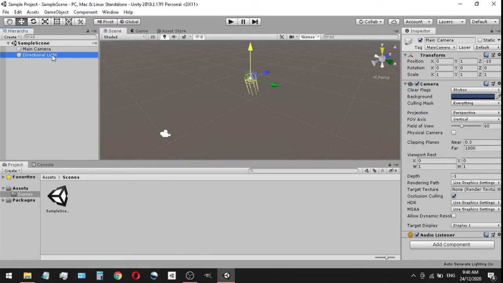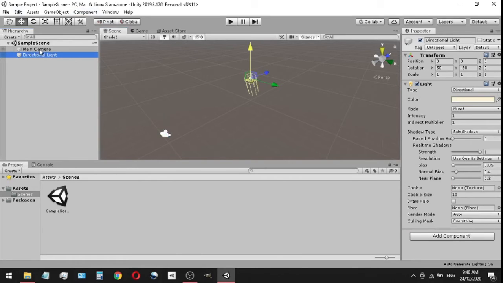We also have a directional light in our scene. You can see that in our hierarchy, it's highlighted. Once we highlight it, it shows in our scene view, and in our inspector you can see it changed to the directional light, and it has a component called light, and it's set to directional. You can very easily change this to spotlight, etc. You have other options.